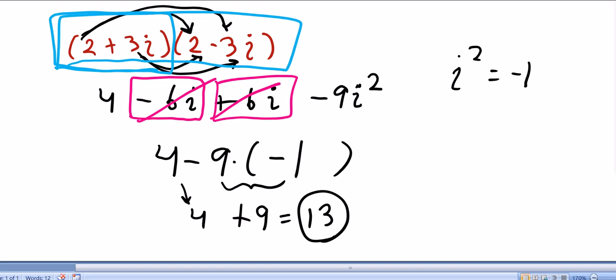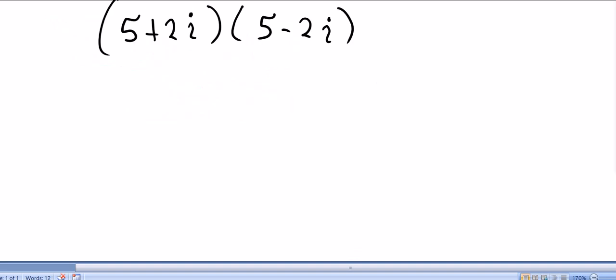So, let's see part B. And again, don't write this down. I know you want to write this down, but I want you to kind of notice something here, okay? Just remember that this was 13. It was the final answer. Here's part B. Let's note that these are complex conjugates, right? The same real part, 5, 5. And then there's a plus 2i here, and there's a minus 2i here. So these are complex conjugates.